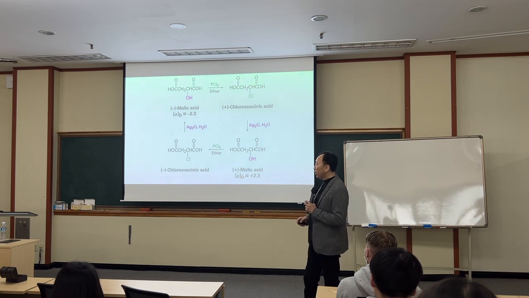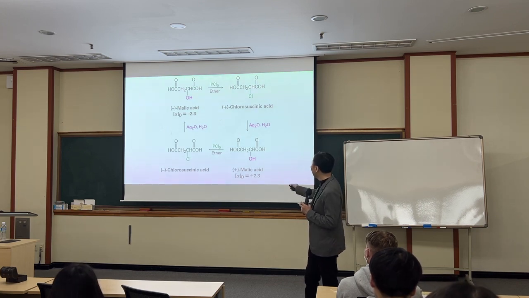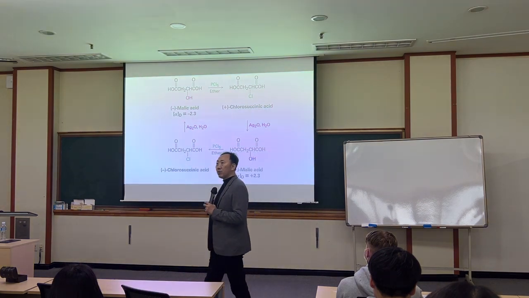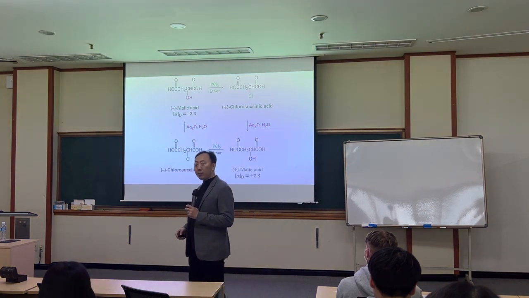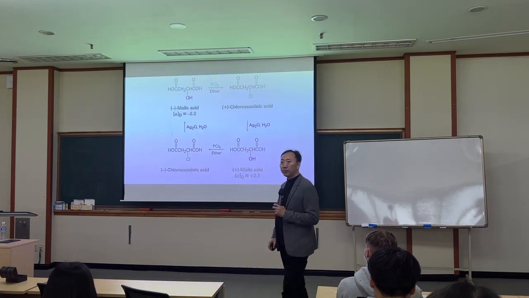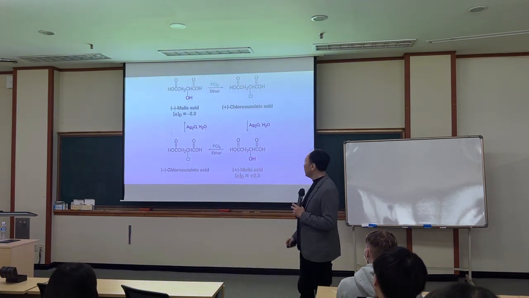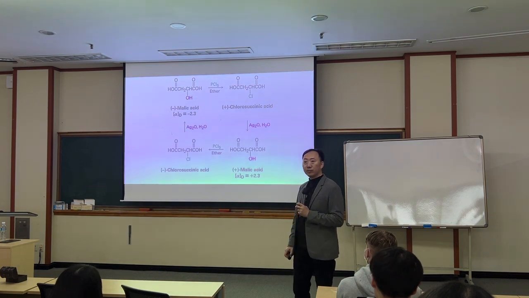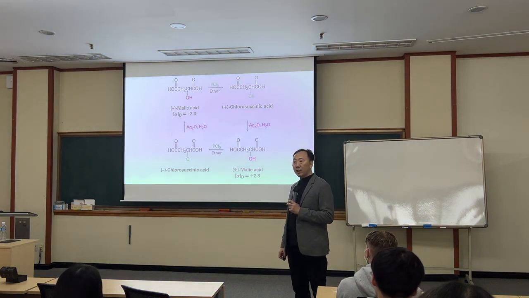OH minus attacks here and brings you back to the alcohol. It's not strange, but looking at the stereochemistry, this is replaced by Cl, and this is replaced by OH, and these two are enantiomers. Inversion happened.